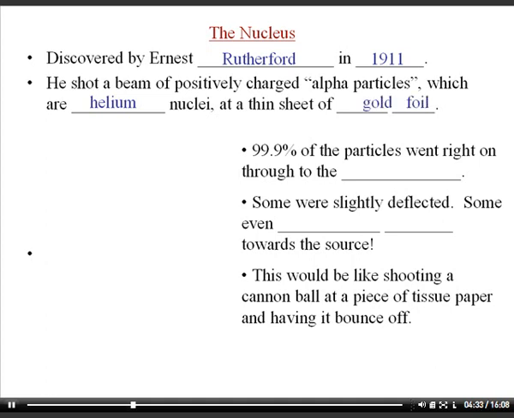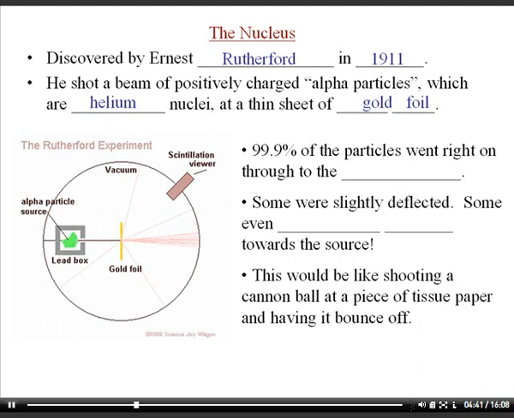And an alpha particle happens to be a helium nucleus, so it contains 2 protons and 2 neutrons glued together. And so he shot those alpha particles from polonium through a piece of gold foil, and most of the particles went through to the detector, and some were slightly deflected, and some even bounced back. And it was the ones that bounced back that surprised him the most.